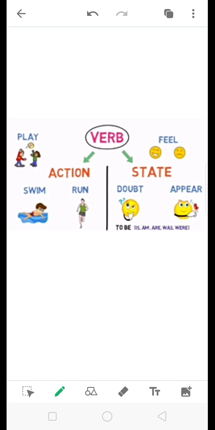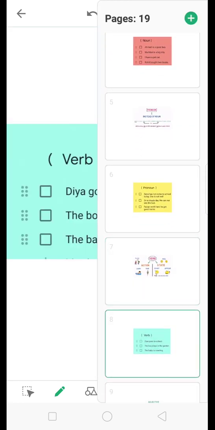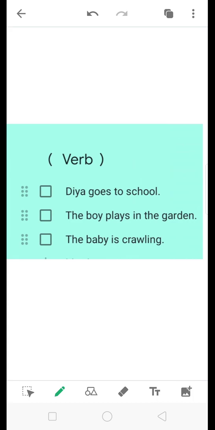Let's look into sentence examples. Dia goes to school. The boy plays in the garden. The baby is crawling. Goes, plays, and crawling are verbs here. Let's look into the next part of speech.